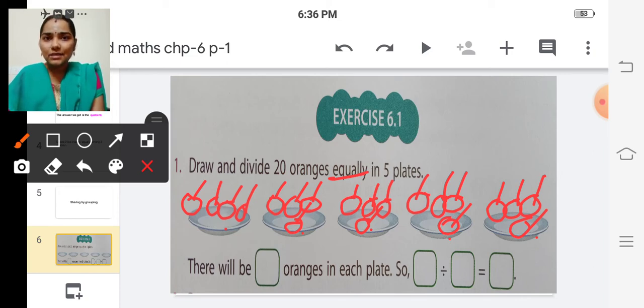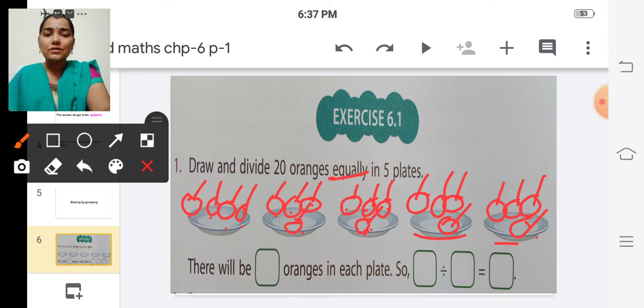So in each plate, how many oranges are there? Shall we count? 1, 2, 3, 4. Here also 1, 2, 3, 4. And in the third plate also 1, 2, 3, 4. Fourth plate also 4 oranges are there. And in fifth plate also 4 oranges are there. So in each plate, how many oranges are there? 4 oranges, isn't it?